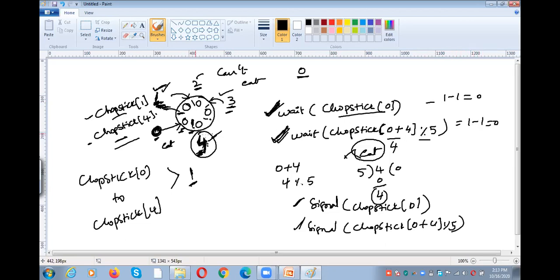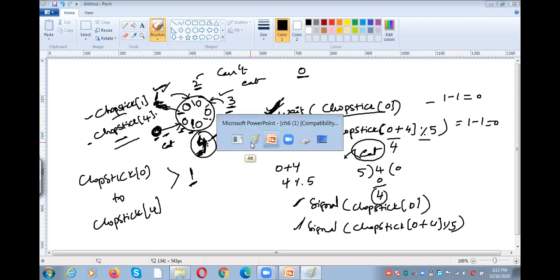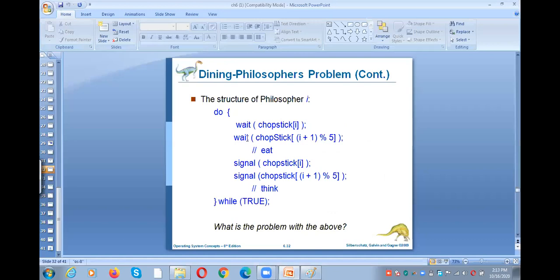So he cannot perform the wait operation on the zeroth chopstick, because the zeroth philosopher is already eating. So at that time, these two are not allowed to eat. Only one of them at a time can eat the food, because the other is not able to perform the wait operation. Likewise, all the 5 philosophers can take the food.